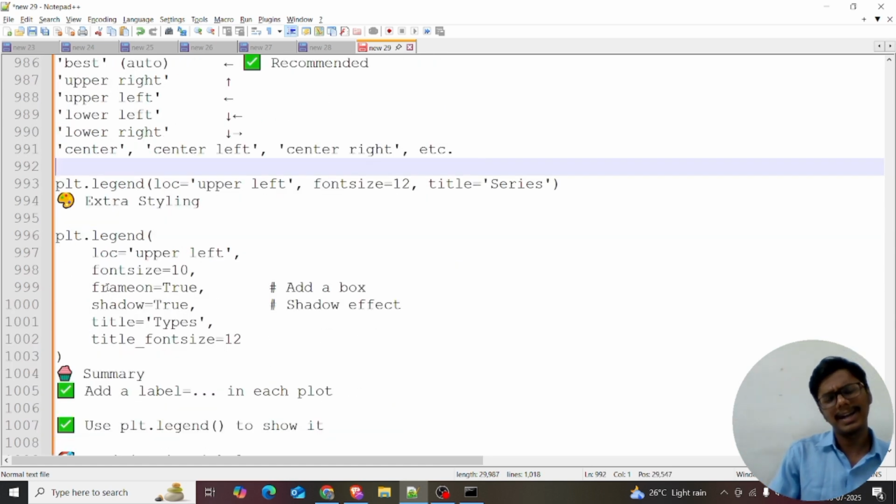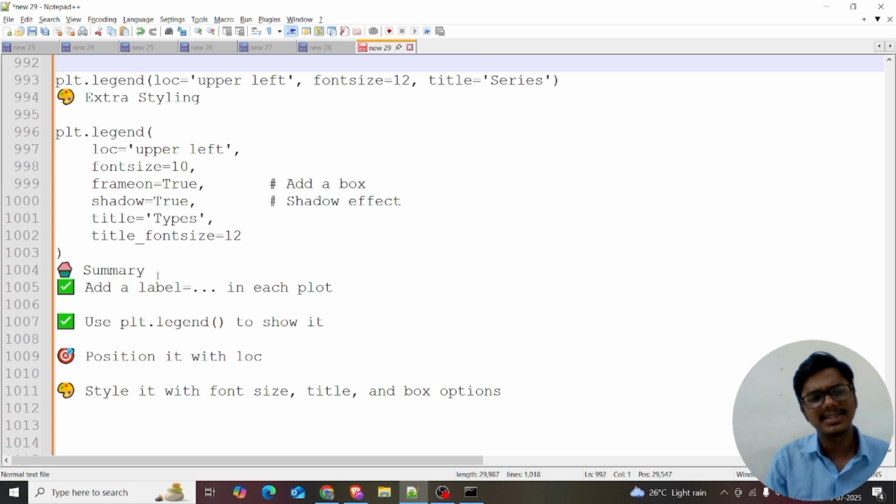And for other styling, you can use extra styling also. Using frameon means adding a box. If you give the parameter frameon equal to true, you can add a box. And shadow you can add. I just told you when building the pie chart, right? We can add a soft shadow to this. That's possible. And title, that's like adding a label in each plot. You can give the users the ability to read the data very carefully.